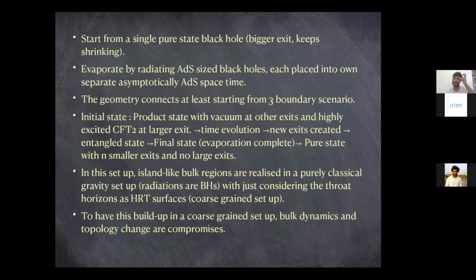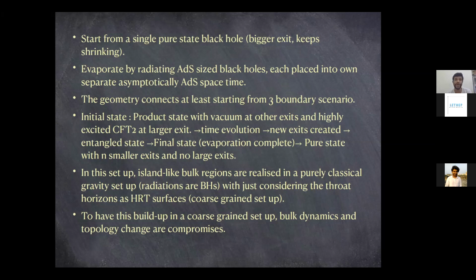The idea is to start from a single pure state black hole, where, as I said, the bigger exit keeps shrinking, and it evaporates by radiating AdS-sized black holes, each placed into its own separate asymptotically AdS spacetime. A new exit is created at each time step, and the geometry connects, at least starting from 3 boundary scenarios. The main idea of this model is to use the fact that we can tune the throat horizon lengths independently.